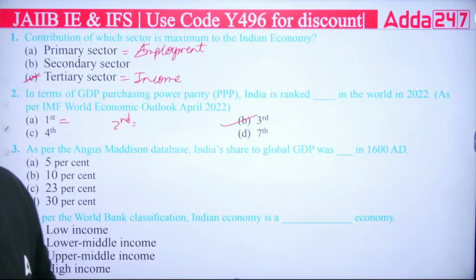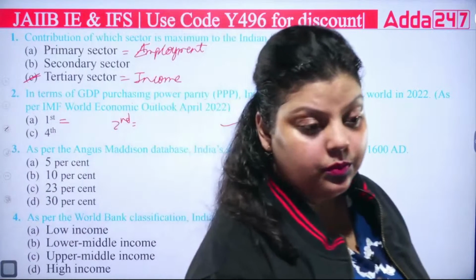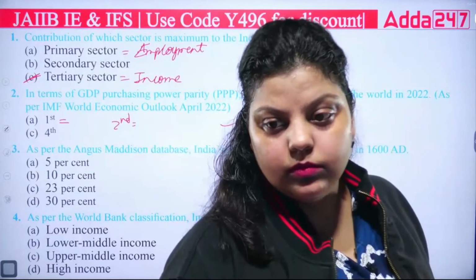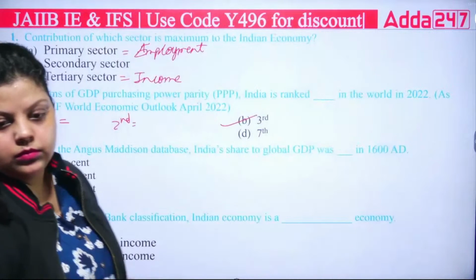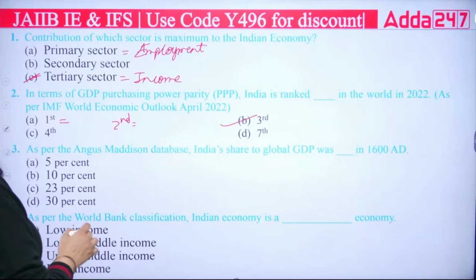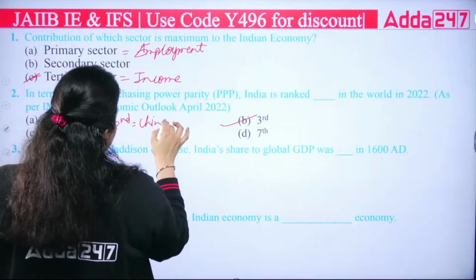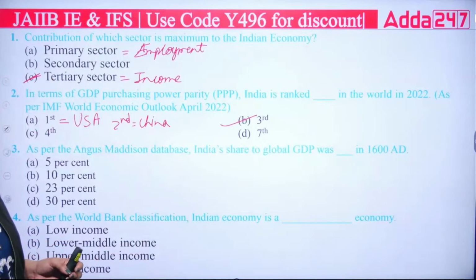In purchasing power parity, which country is first and second? Third, okay. So it is correct. First is USA and second we have is China. And the third one will be India.